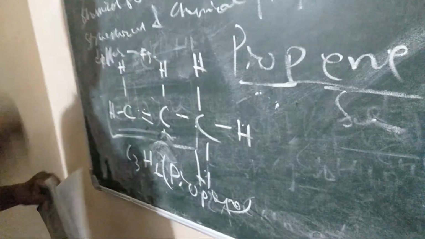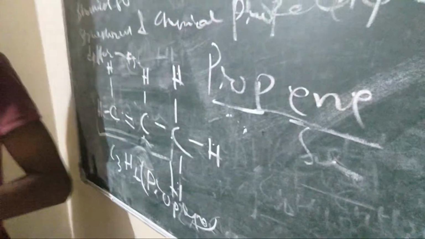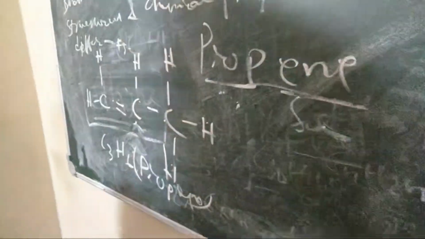We read this in isomerism. So we know how to make the bonds with the carbon and hydrogen.